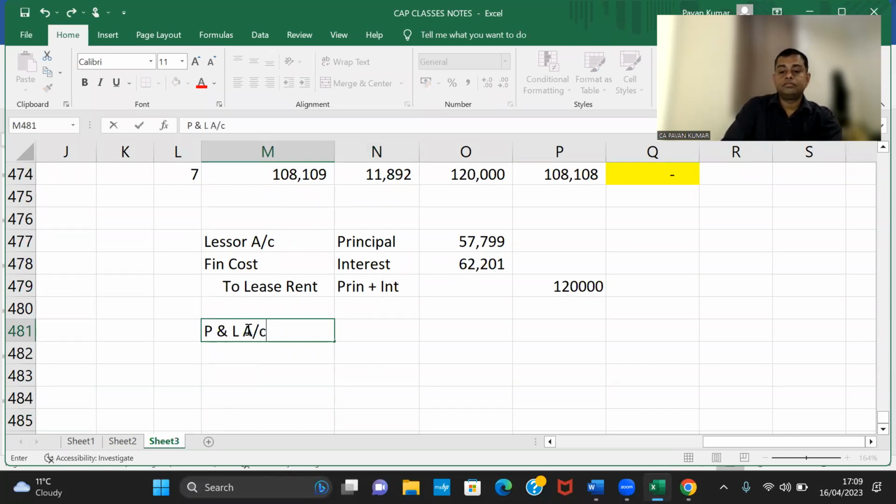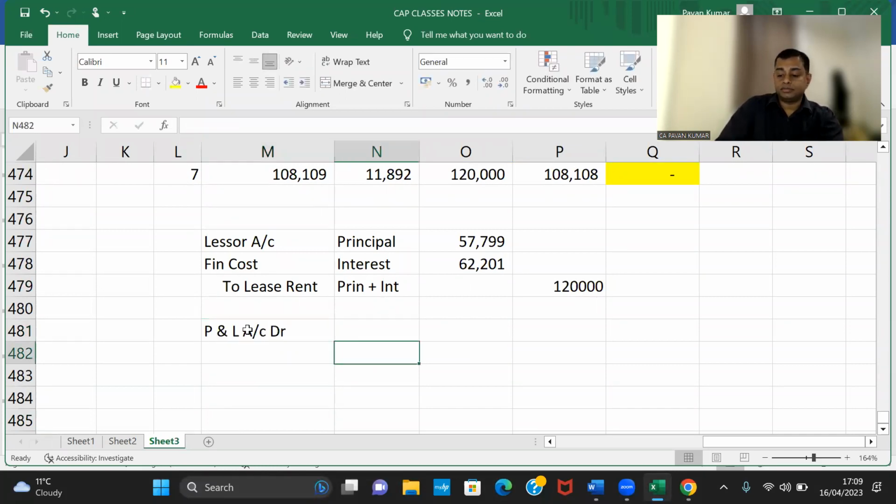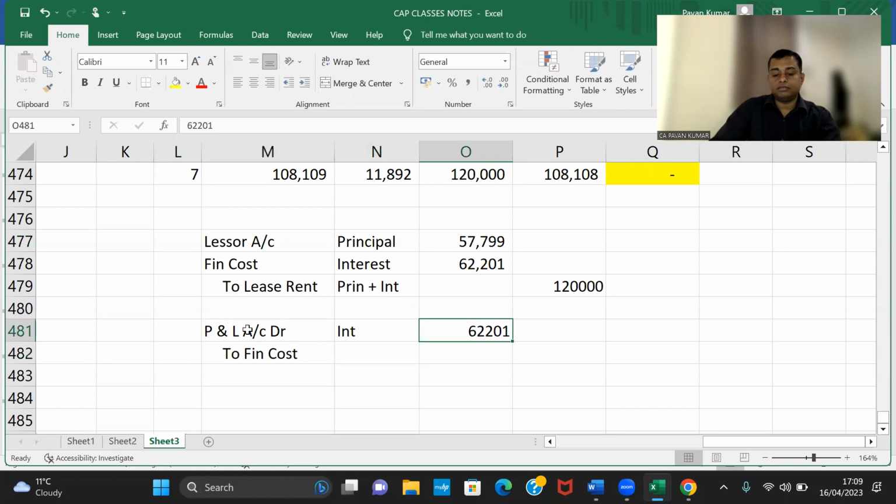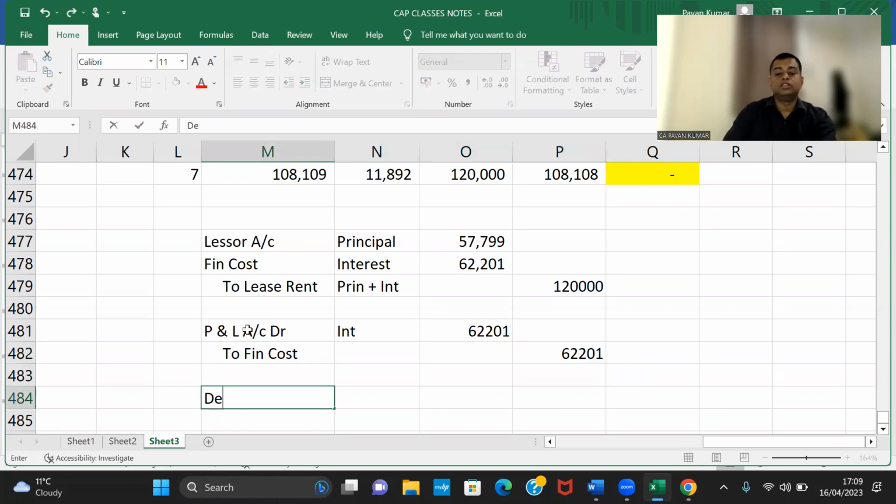Next, you need to pass another journal entry: profit and loss account debit, interest 62,201, to finance cost, interest, 62,201. Next, you need to pass one more journal entry: depreciation account debit to lease asset.